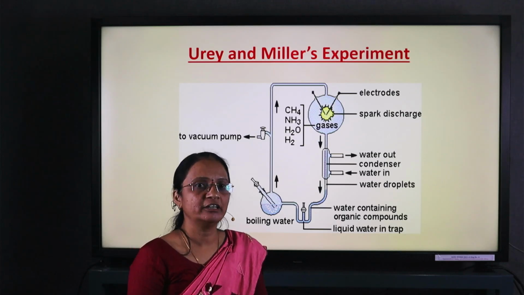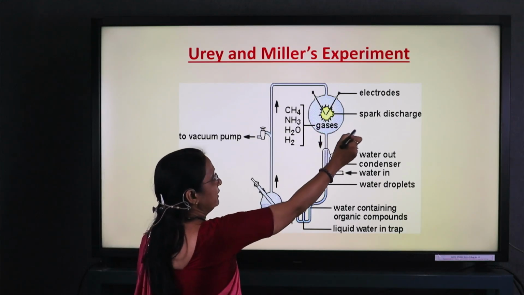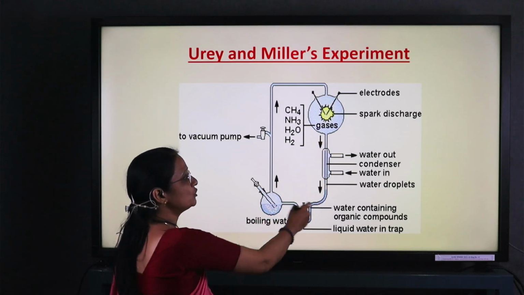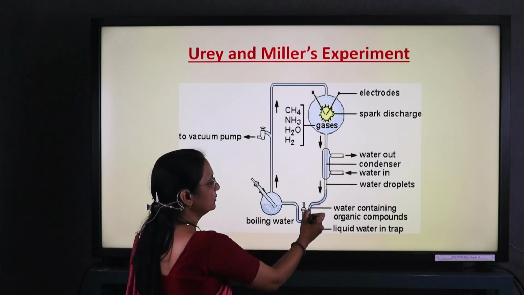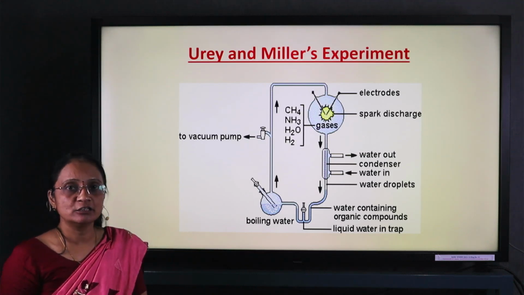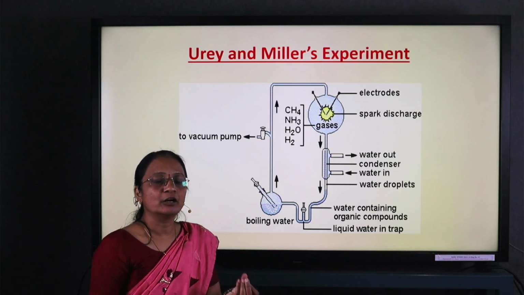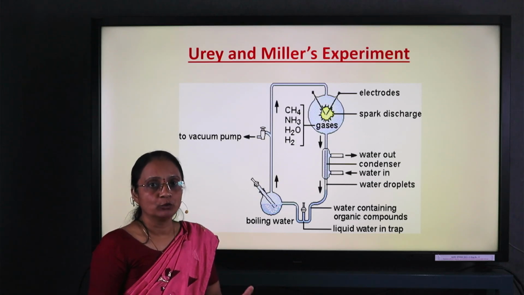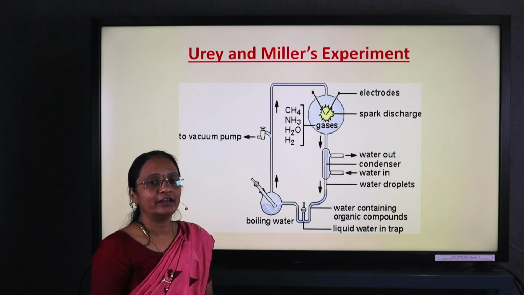A very high voltage electric supply is applied there, and when they started the electric supply, the condensation process started. After analysis of the liquid collected, they found the formation of organic compounds, as predicted by the chemical theory of evolution proposed by Oparin and Haldane.